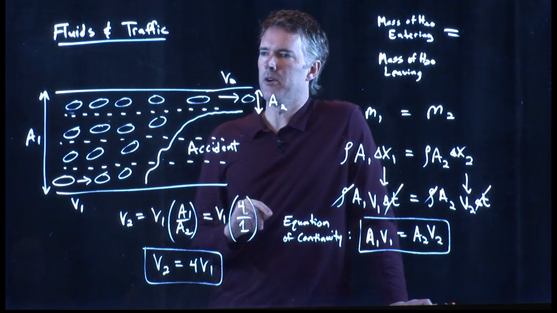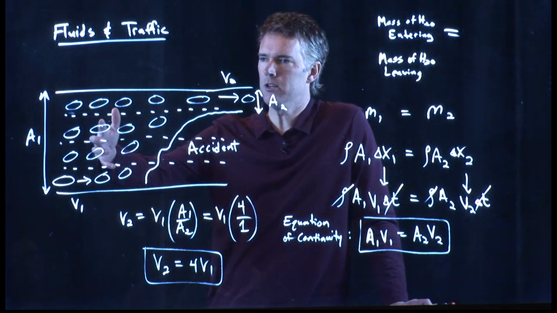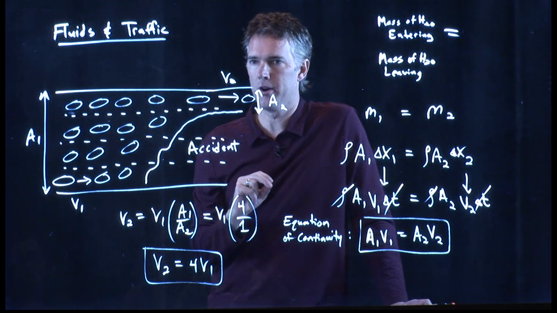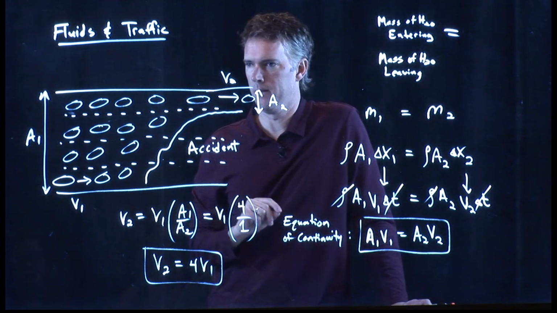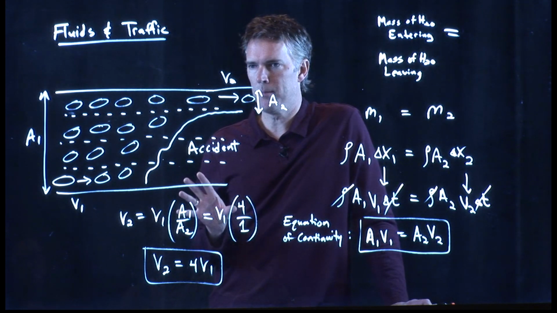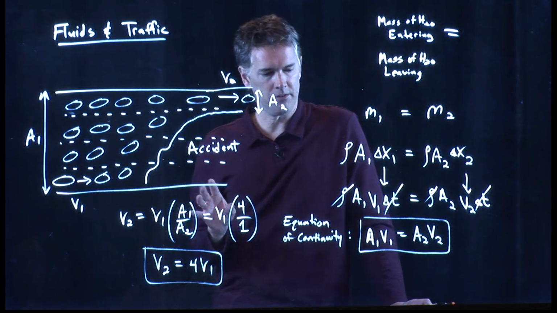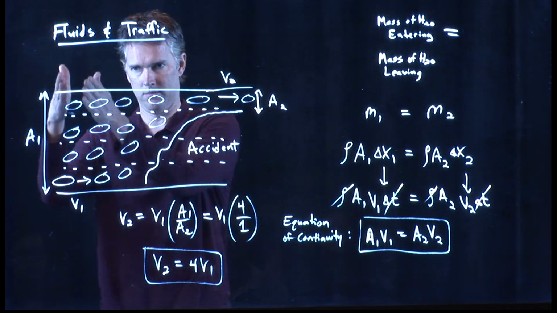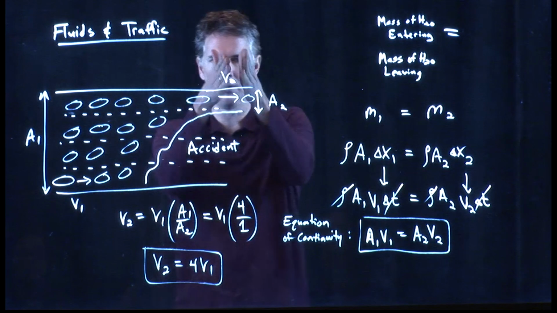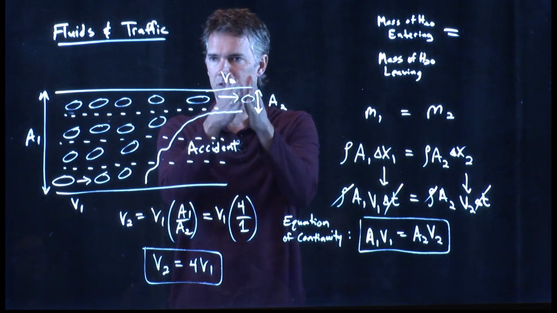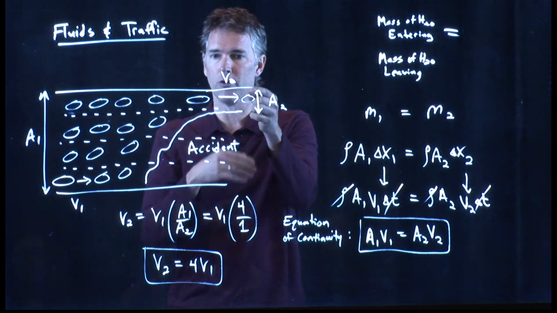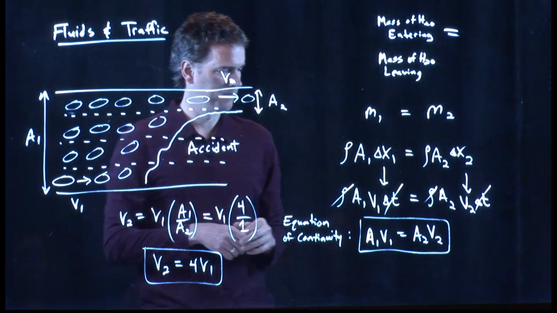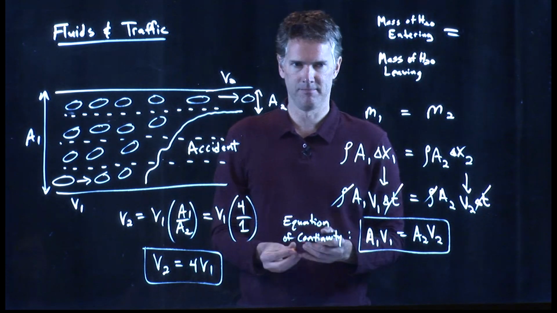And you've probably all experienced this, right? You move very slow until you get next to the crash site, and all of a sudden, you start moving very quickly, and the cars space out quite a bit. Okay? Same idea. Equation of continuity says number of cars that are going to pass here per second has to equal the number of cars that are going to pass here per second. And so if there's only 1 row, they have to be going 4 times as fast. Questions about that stuff?